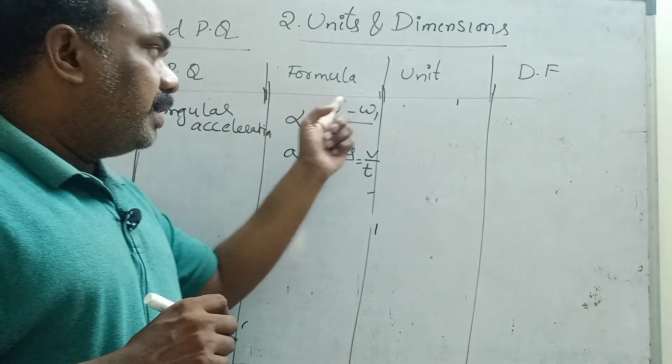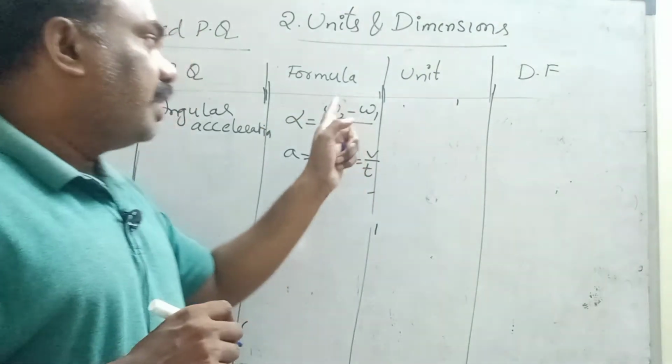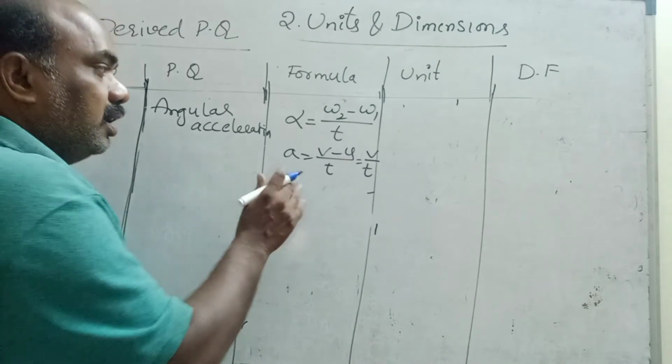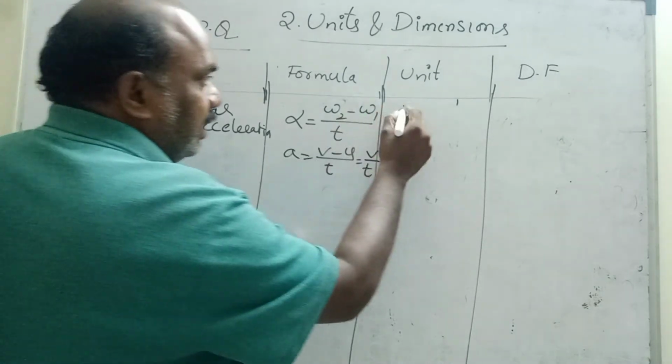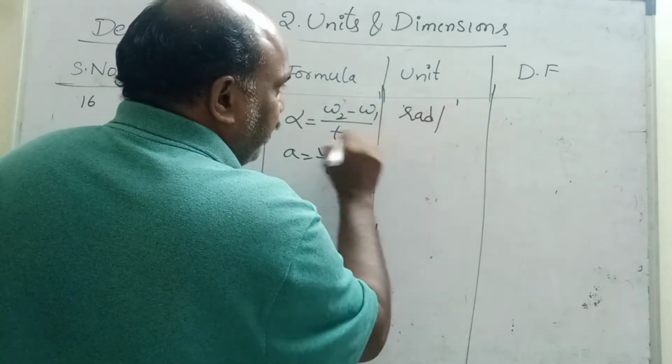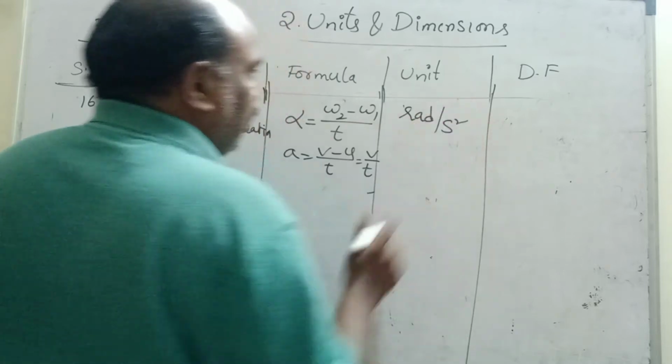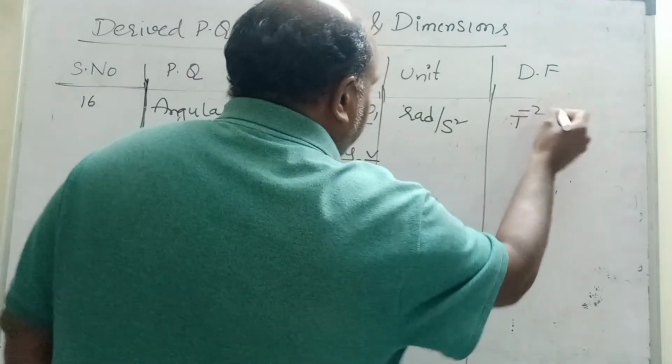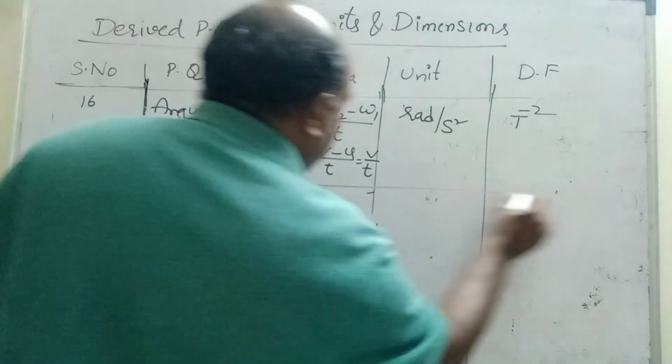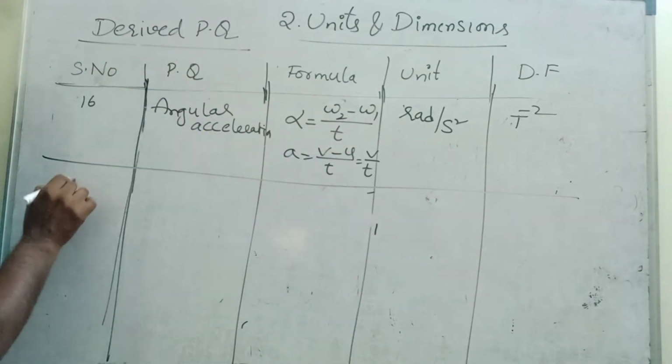Final angular velocity minus initial angular velocity by time. Again you get angular velocity, so radian per second by second, that is radian by second square. So the dimensional formula is T power minus 2. This is the dimensional formula of angular acceleration. Understand, children?